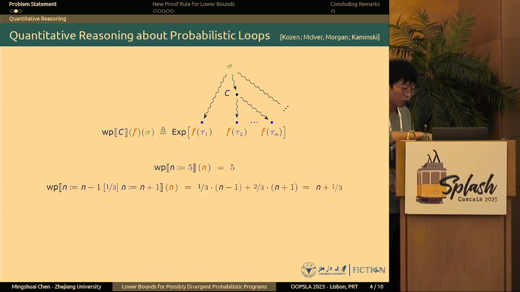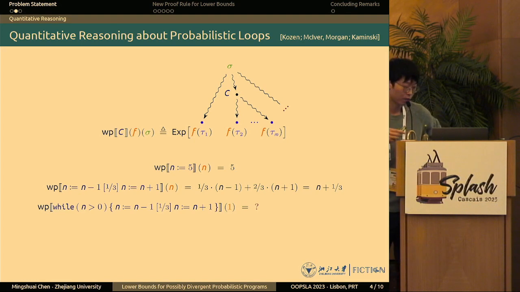Here's another example where we have a probabilistic choice. If you calculate the WP, this gives you n plus 1/3. This expression tells you that the initial value of n after termination of this program will be increased by 1/3 in expectation. In fact, the WP of all the loop-free fragments from an imperative programming language can be calculated purely syntactically. But there's one exception.